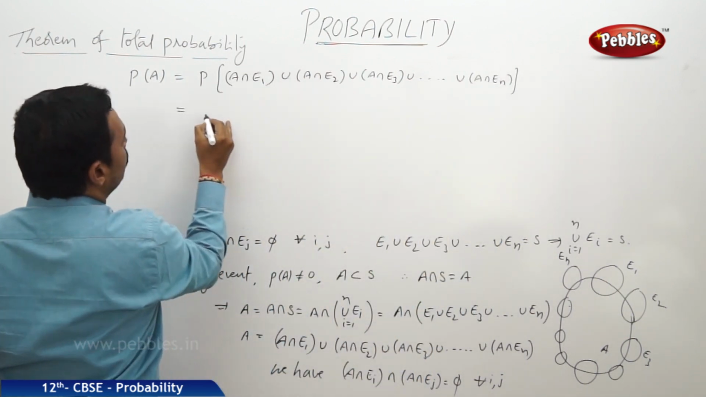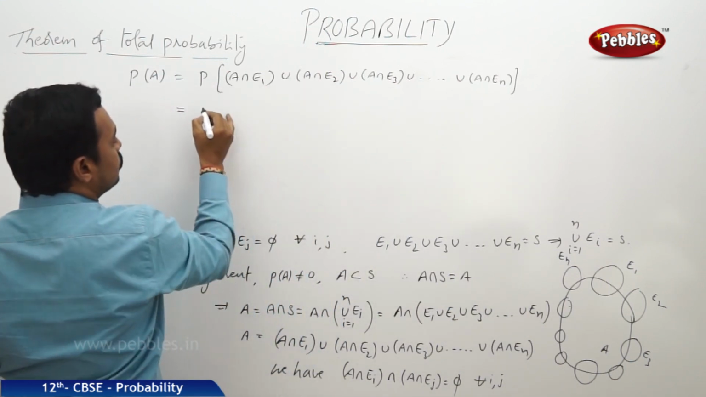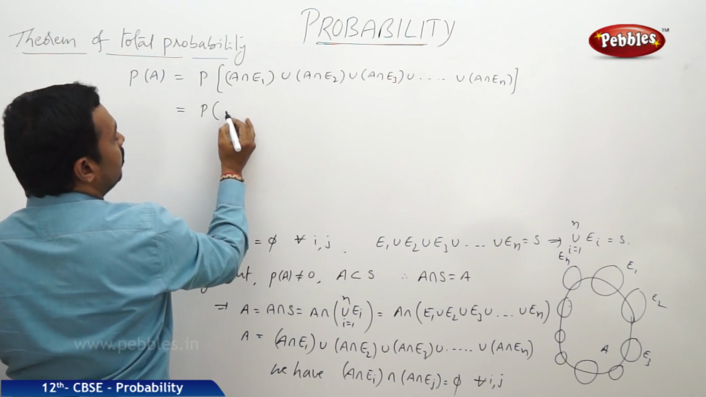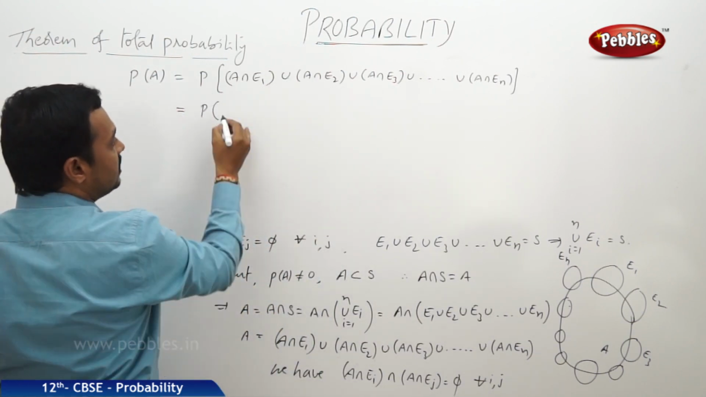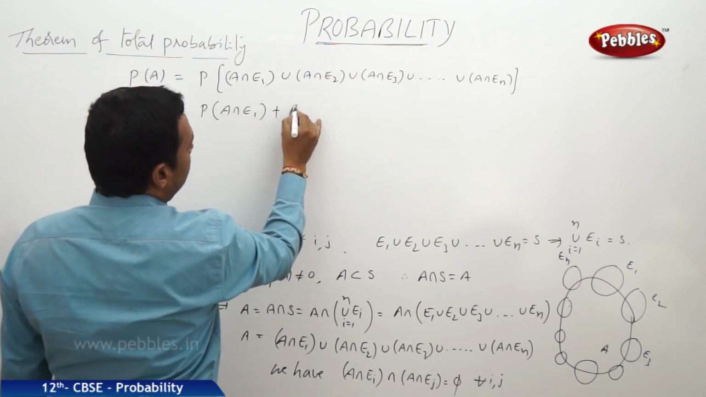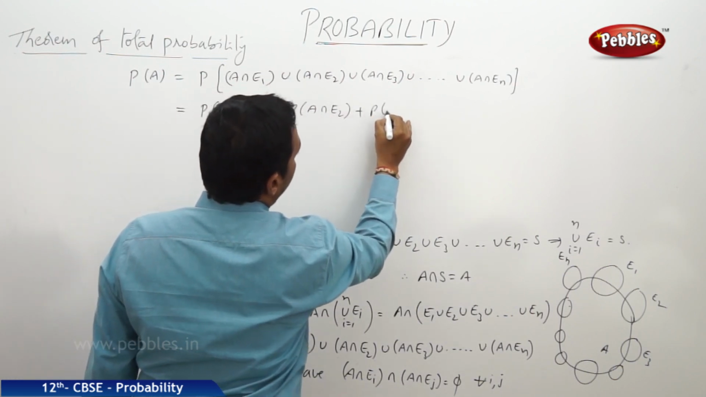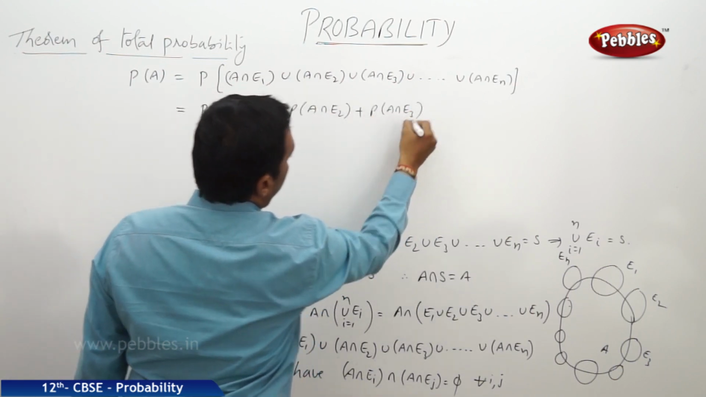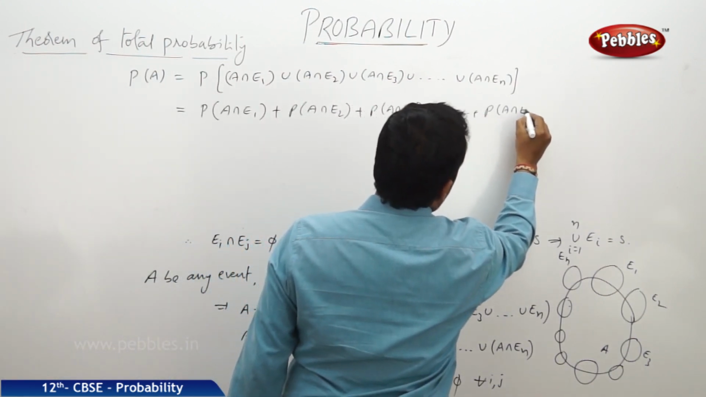Now, this is equal to, we know that all are disjoint events, so according to the axiom, the probability of the union of all these events can be taken as probability of A intersection E1 plus probability of A intersection E2 plus probability of A intersection E3 plus so on, up to probability of A intersection En.